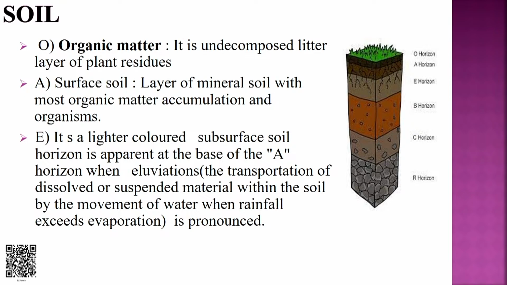A is the surface soil, a layer of mineral soil with most organic matter accumulation and organisms. E layer is a light colored layer, subsoil. This horizon is apparent at the base of the A horizon when elevation or transportation of dissolved or suspended material within the soil by the movement of water, when rainfall exceeds evaporation, is pronounced.